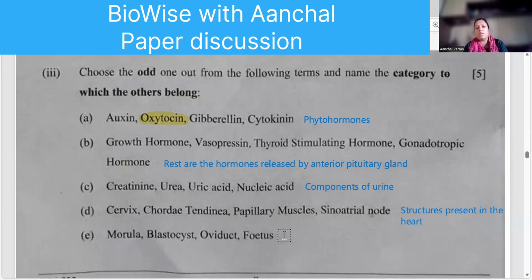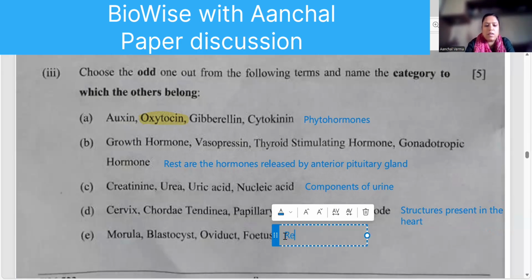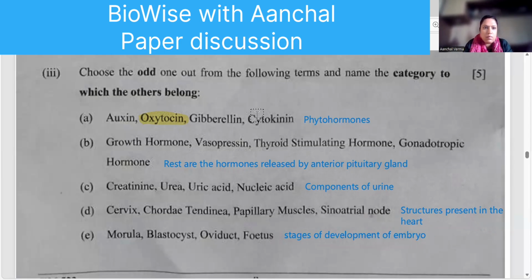Morula, blastocyst, oviduct and fetus. So oviduct, because rest are the stages of development of embryo. Correct? So this is the answer. So what are the odd ones? Here vasopressin, here nucleic acid, and here cervix. It's in the female reproductive system. And here oviduct, fallopian tube. Rest are all the stages of how the baby develops.